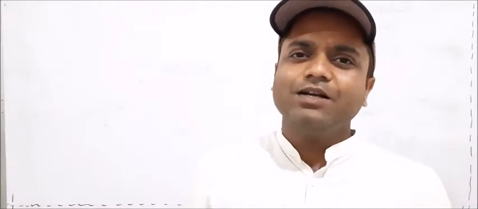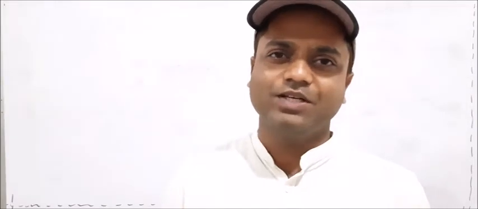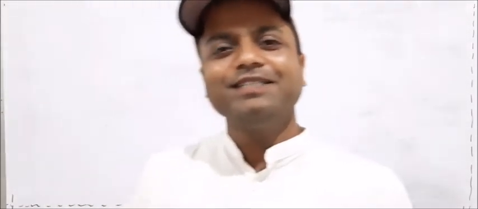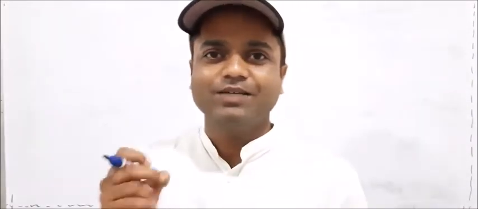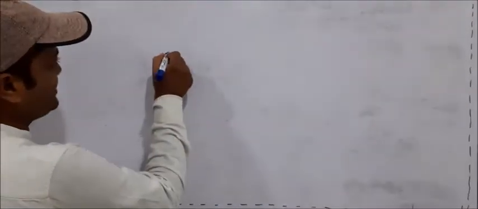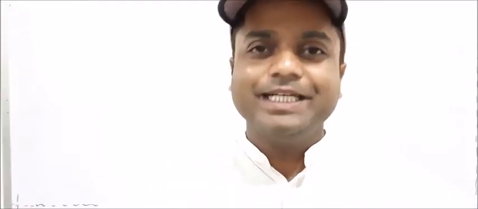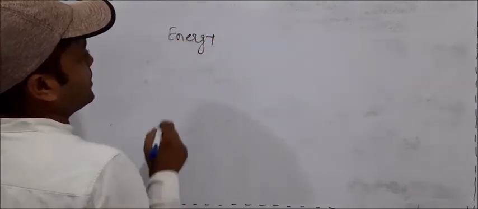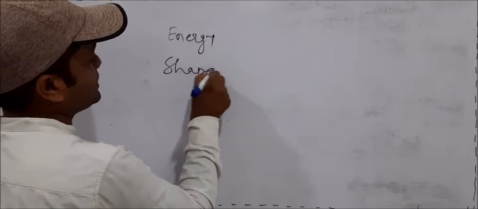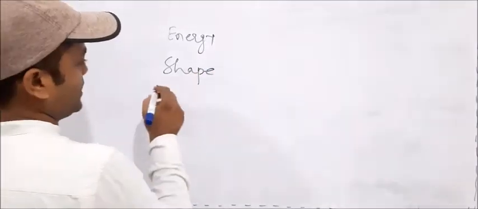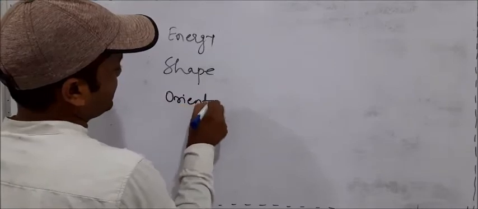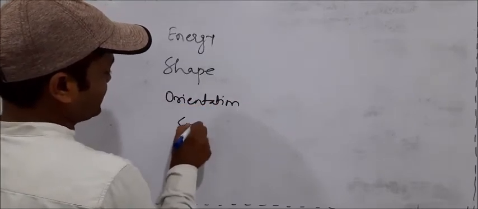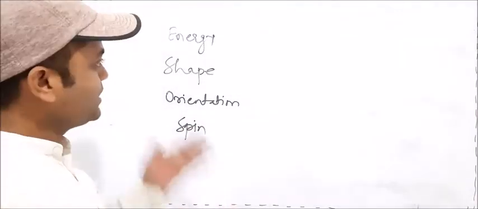Likewise, the electron also has an address. The quantum number is nothing but the address of the electron, which gives information about the energy level. It gives information about the energy of the electron, shape of the orbit in which the electron moves, orientation of the electron, and spin of the electron.